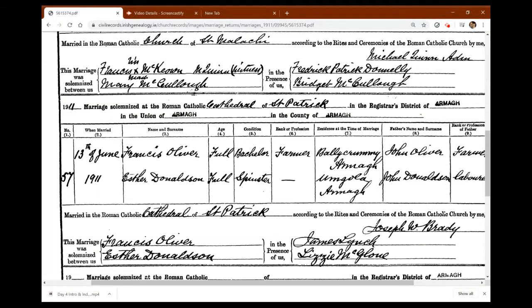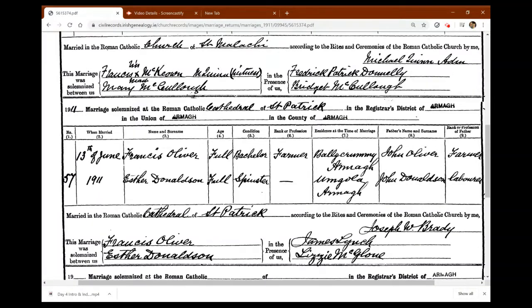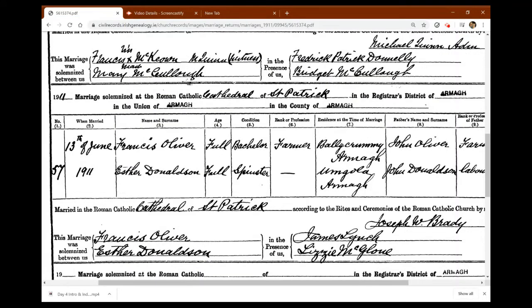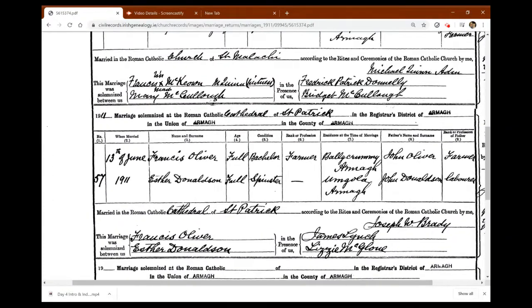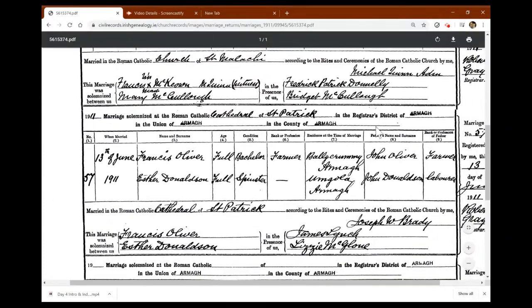Obviously not for my family, for your own family. And you can see here as well, there's witnesses' signatures, Lizzie McGlone and James Lynch. So just all these little bits of information. And because it's a PDF version, you can download this and save it then to your family history records. So that's great. So we've got the marriage certificate for 1911.